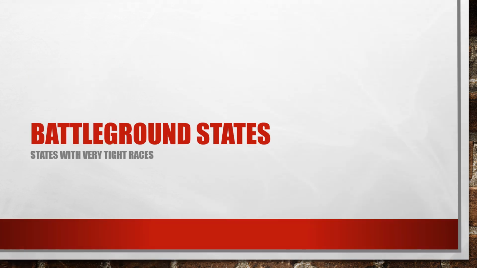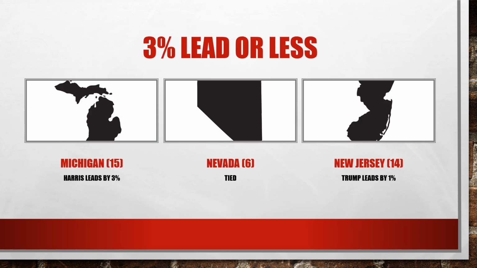Then let's go to the battleground states. Battleground states, in my definition, are the states with a 3% lead or less. Because in statistics we know that 3%, well, it's not very precise. This can change drastically, and it's still a long time until the election in November.